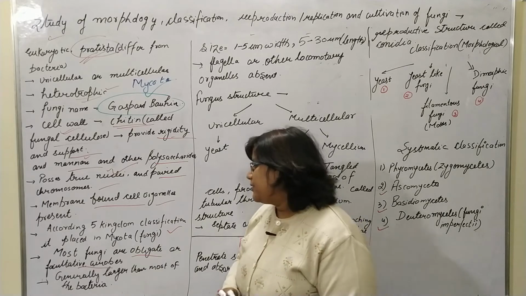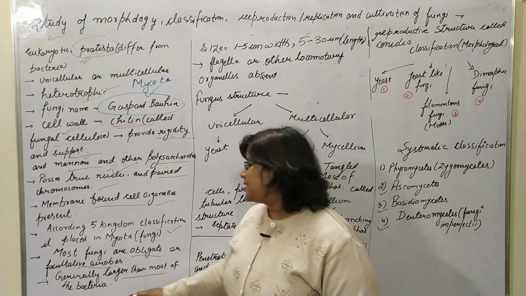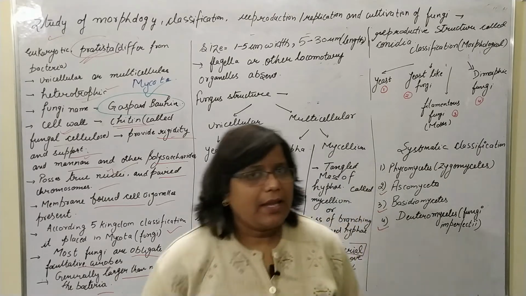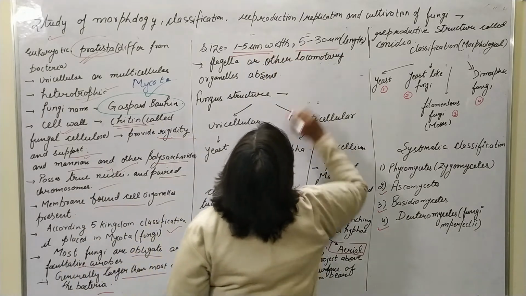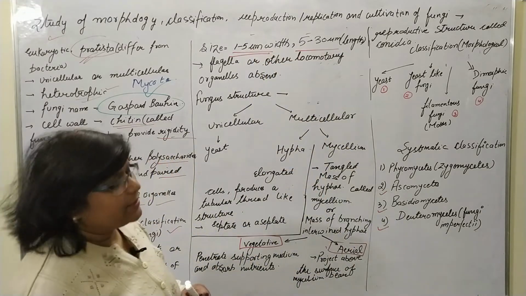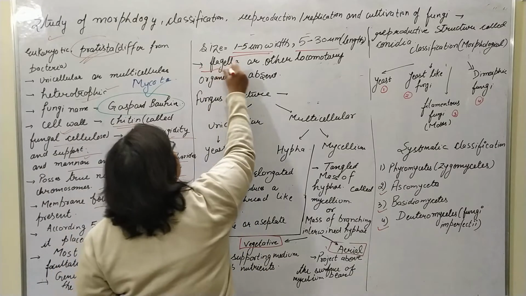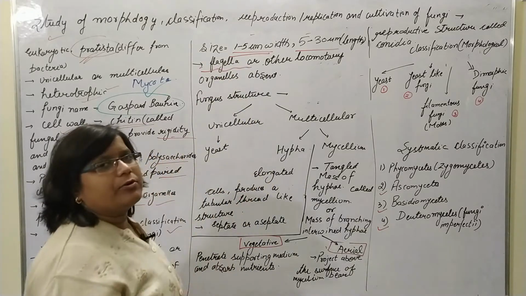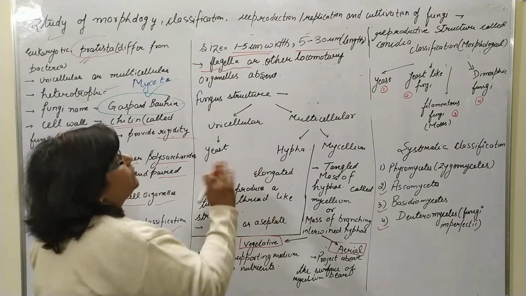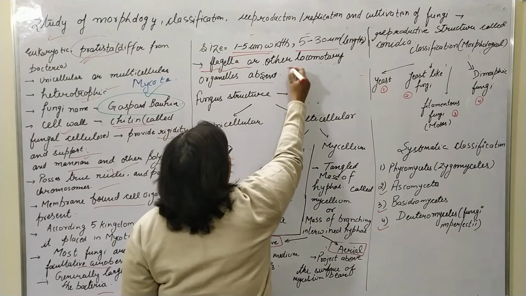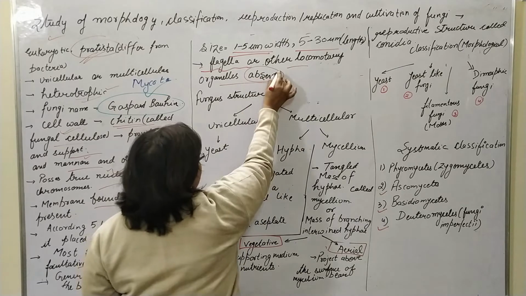Here the fungi are generally larger than most bacteria. The width is 1 to 5 micrometers and the length is 5 to 30 micrometers. No locomotory organs like flagella and cilia are present; they are absent.